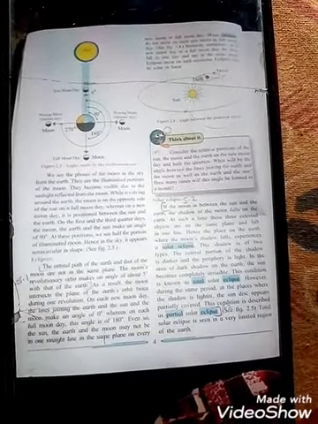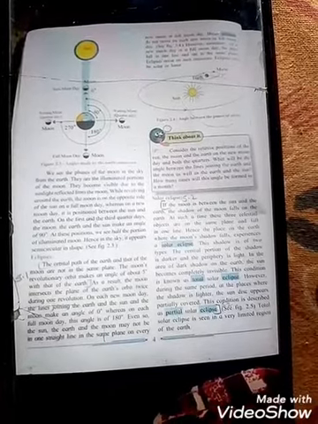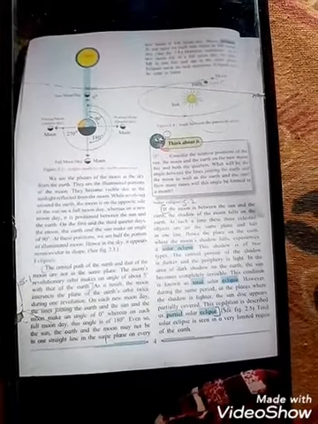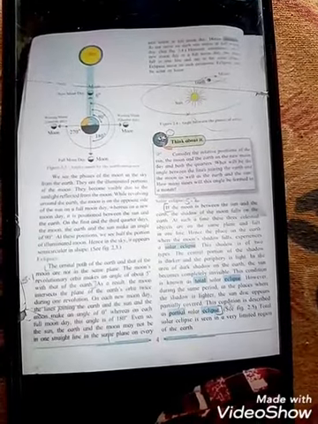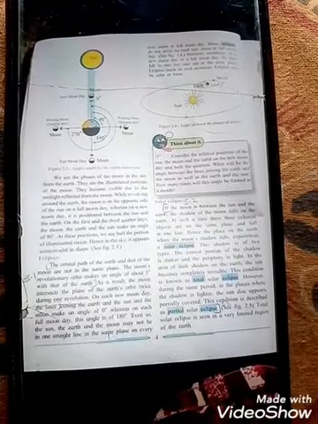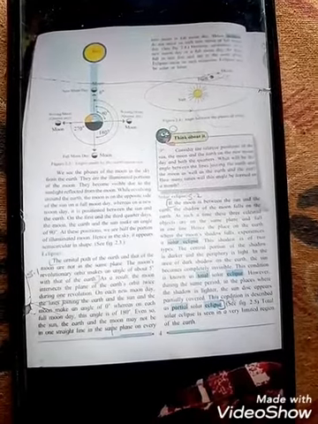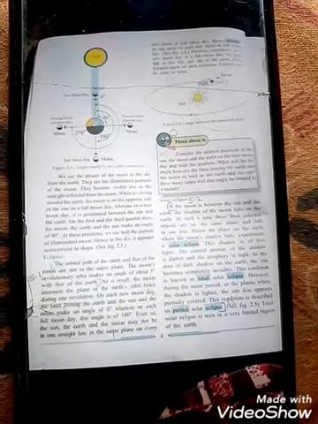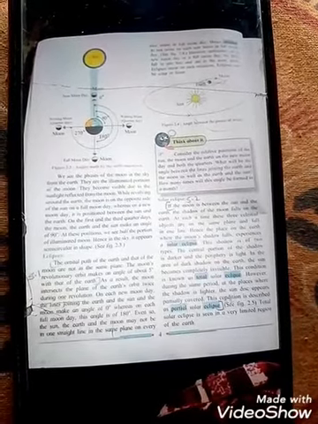At such a time, these three celestial bodies, the sun, the moon and the earth, are on the same plane and fall in one line. Hence the place of the earth where the moon's shadow falls experiences a solar eclipse. That means we experience the solar eclipse because the moon is in between.